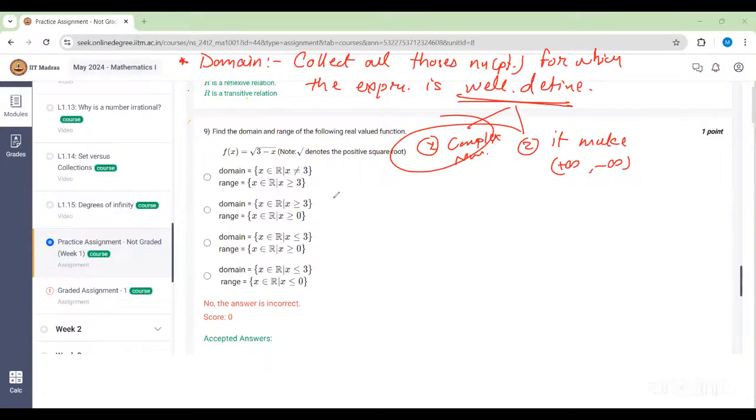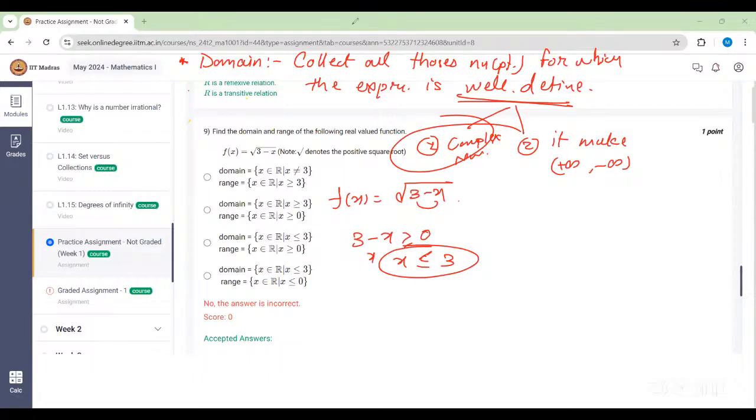So in this question, what is happening? f of x is equal to under the root of 3 minus x. And we know that whenever this quantity becomes negative, it will give us a complex number, that means under the root of -1 will be there. So what we want is 3 minus x should be greater than or equal to 0. So that means x is less than or equal to 3. Correct. So this is the condition we are getting. So that means the domain of the